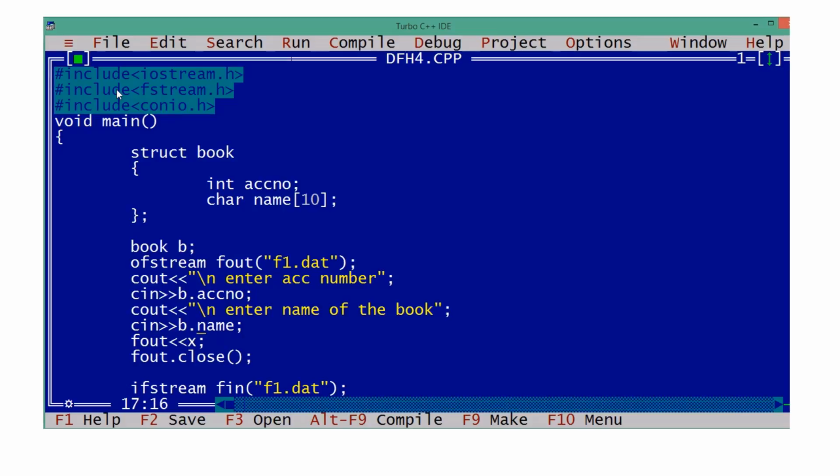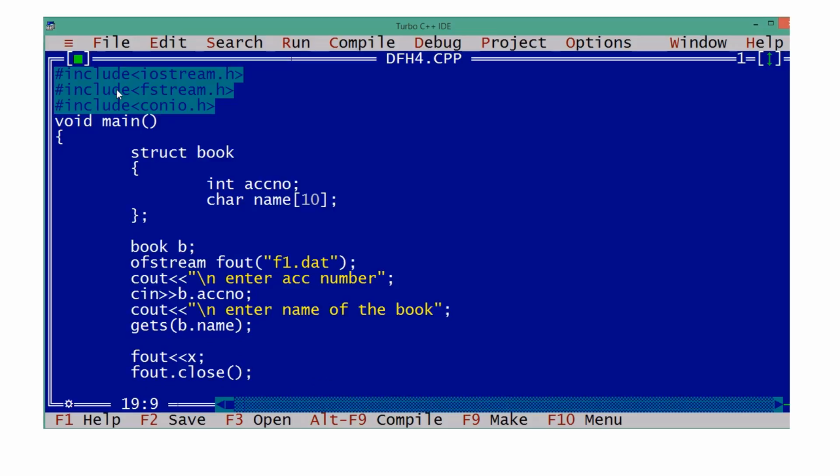Or will we use cin or gets? We use gets. So gets is in which header file? Even name is inside the structure also. We are reading the name of that particular book. Yes, it can be inside. Then it will become local to the main function. If you take the structure inside the main function, it is accessible only within that main function. Clear? So if the structure is outside, not only in the main function, if you have some other functions, there also it is accessible. That is global.